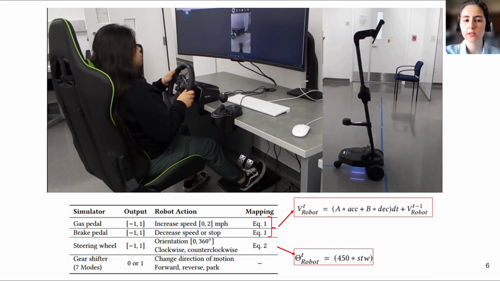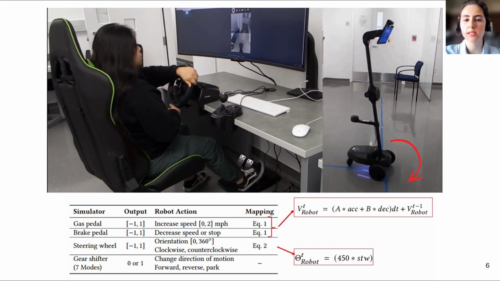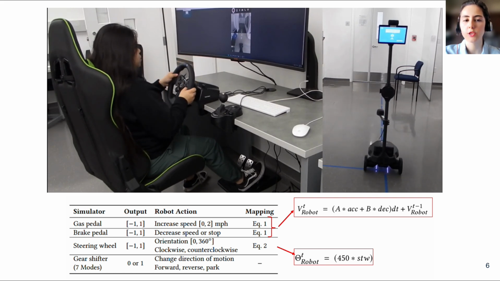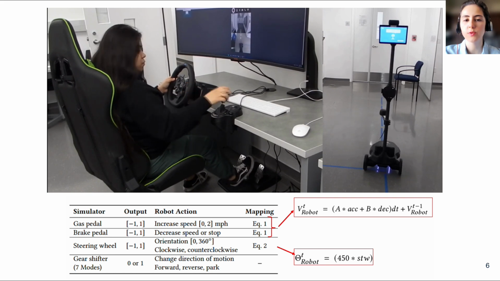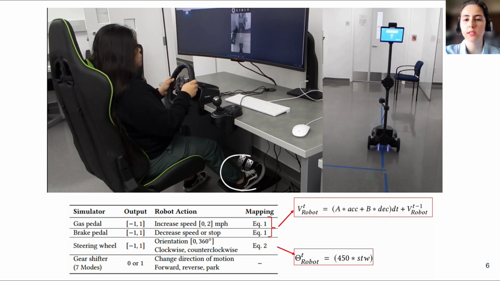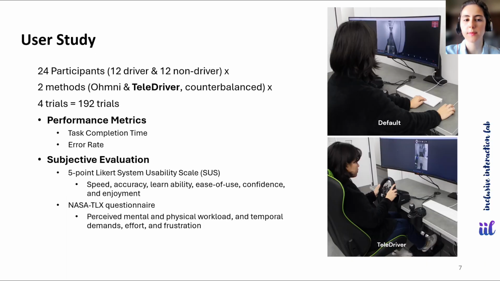In TeleDriver, the rotation of the steering wheel is mapped to the rotation of the robot using a linear function. The shifter is used to switch between forward and reverse motion. The speed of the robot is controlled by gas and brake pedals using a different linear function.